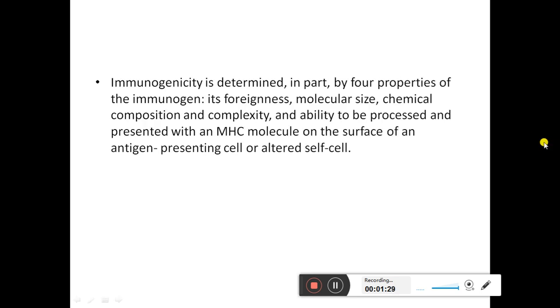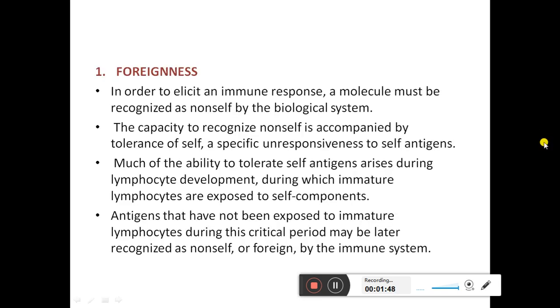Immunogenicity is determined in part by four properties of the immunogen: its foreignness, molecular size, chemical composition and complexity, and the ability to be processed and presented with an MHC molecule on the surface of an antigen presenting cell or altered self-cell. The first is the foreignness. In order to elicit an immune response, a molecule must be recognized as non-self by the biological system.